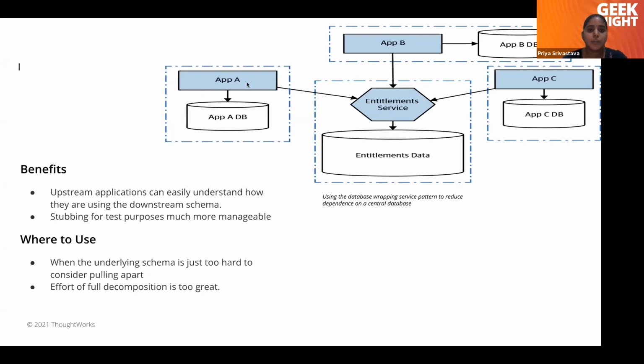And now, doing any kind of testing with app A and app A database, if they need any data from the entitlement service, they can stub it and do the testing. So this is what the database wrapping service pattern is. Normally you will see this pattern where you require some kind of static data or master data. In those kinds of cases, we can have a database wrapping service.